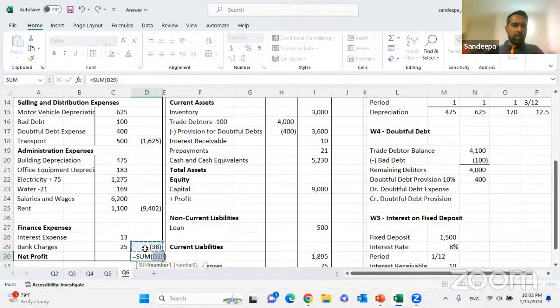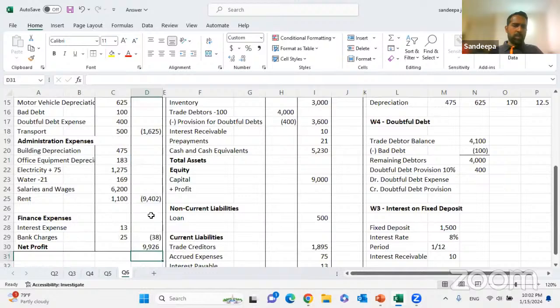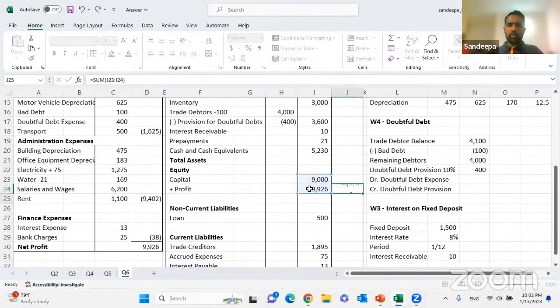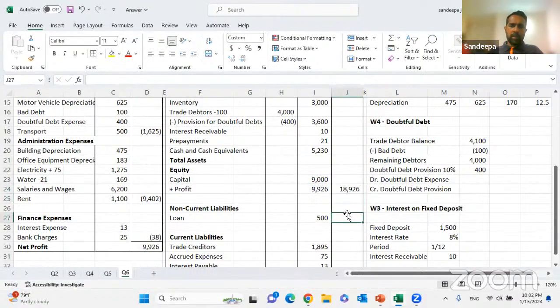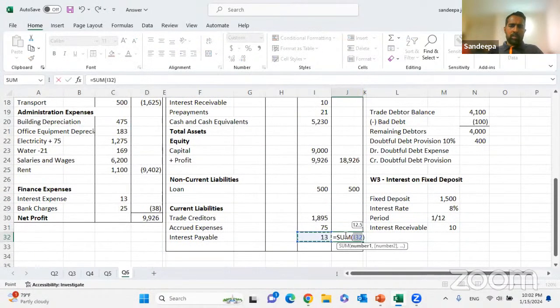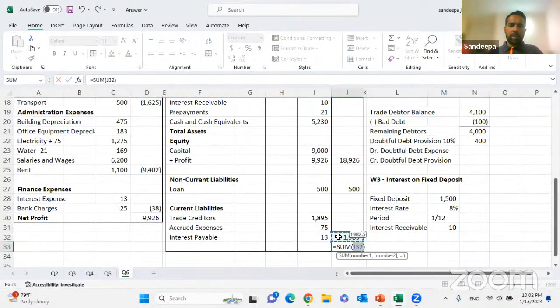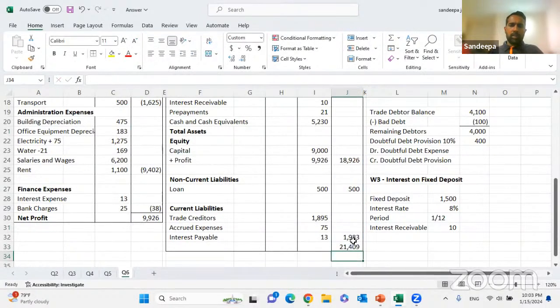So the net profit will come to a balance of 9,926. That we can add here. The liabilities will come to 1,983. Here the total will come to 21,409.